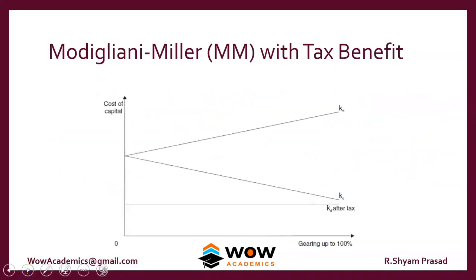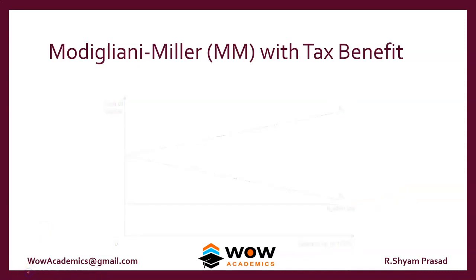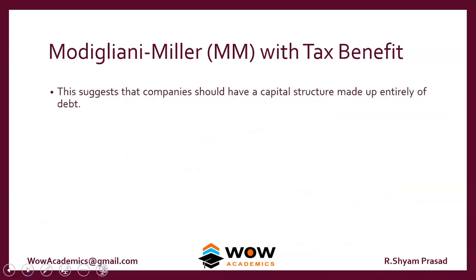In reality, this is how it works. He says KD after tax is so cheap. KE can be higher, that doesn't matter. But as KD after tax is so cheap, the more we borrow, even up to 100%, the KO would actually go down. That is, have 100% debt. That's what his suggestion is. The suggestion seems to be very foolish. This is the argument that people give in rebuttal to the approach with tax benefit.